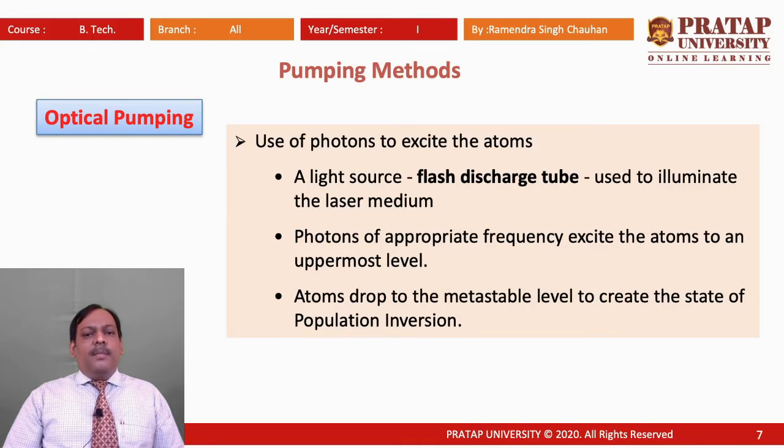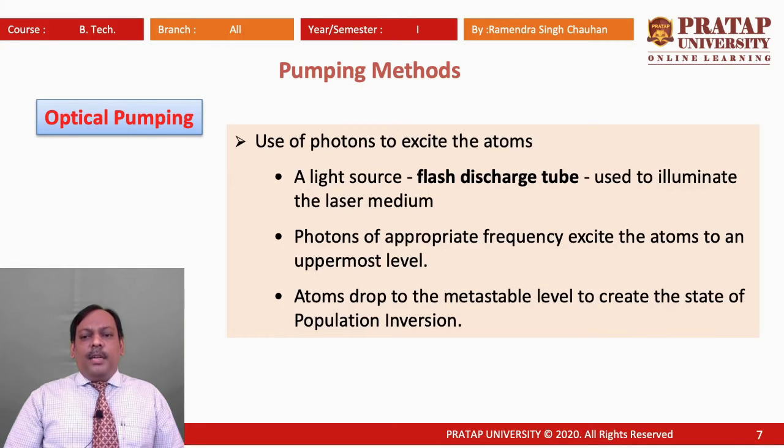Here what is happening is we are throwing light on a medium, and generally this medium is a solid medium. In this we are using a flash lamp, and that flash lamp is discharging light on the solid medium. The particles of the medium absorb energy from the light, in which photons present in the light collide with the particles of the medium and are absorbed by them.